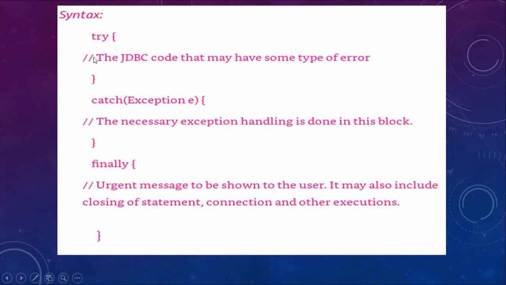So you will have a try block in which you will write the JDBC code that may have some type of error. The catch block will catch the necessary exception here, and the finally block is basically an urgent message to be shown to the user. It may include a closing statement, connection and other executions.